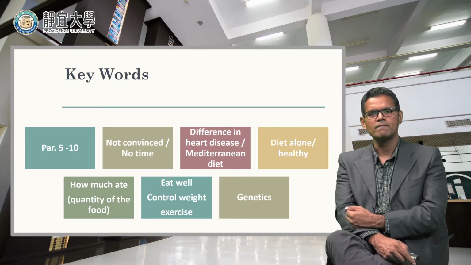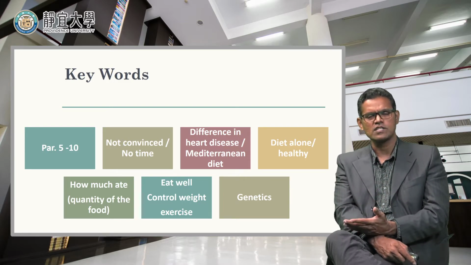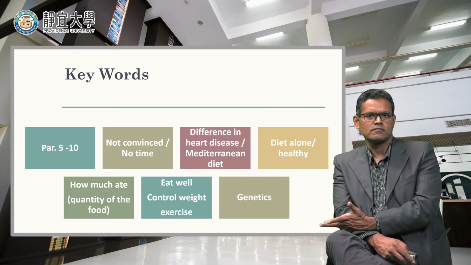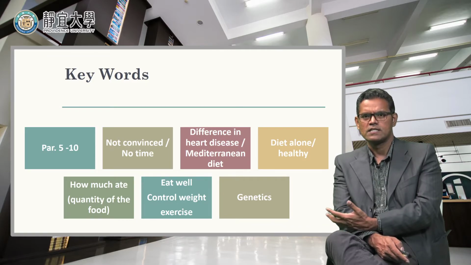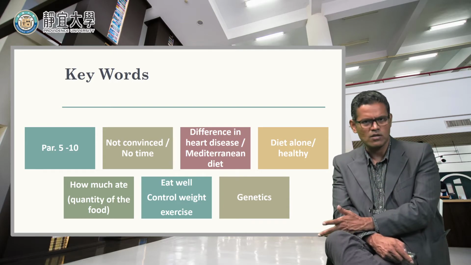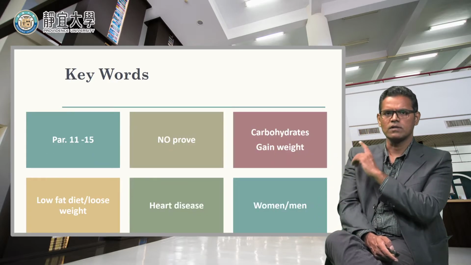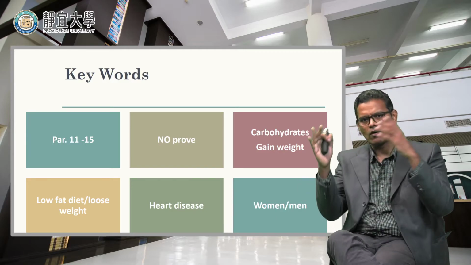And then the next paragraph talks about genetics. So it says even if you have a low-fat diet, even if you do exercises, some people still can't lose weight. That's because of their genetic modifications or genes. Yeah, that could be a reason. All right, so these are some keywords, and again, I told you I will give you some more keywords, and let's finish this news article by knowing all the keywords.